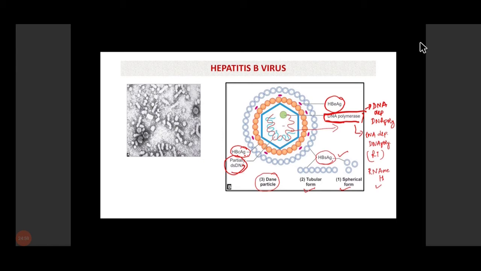So here in the figure, you can see this one is telling us about the hepatitis B surface antigen spherical form. 2 is showing the tubular form, and the third one is the complete particle, which is a double shelled Dane particle. Now this hepatitis B surface antigen was previously called Australia antigen because it was first described in Australian aboriginals, and it was first described by Blumberg. So these are the main antigens that are part of the hepatitis B virus.